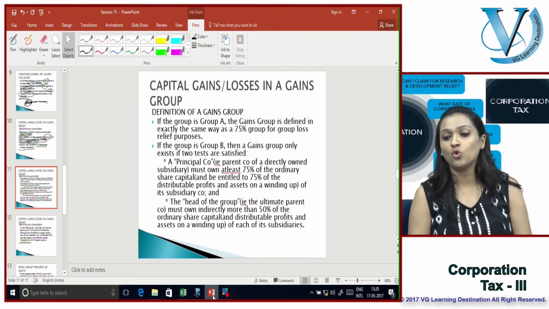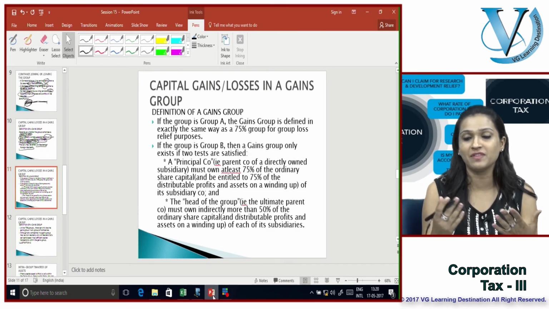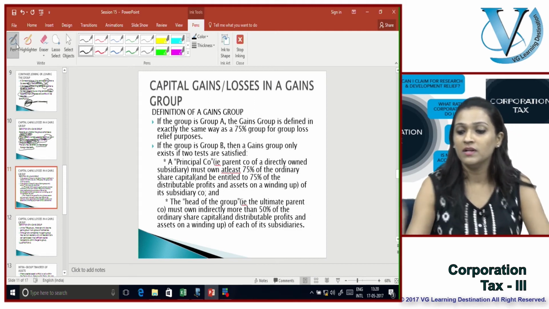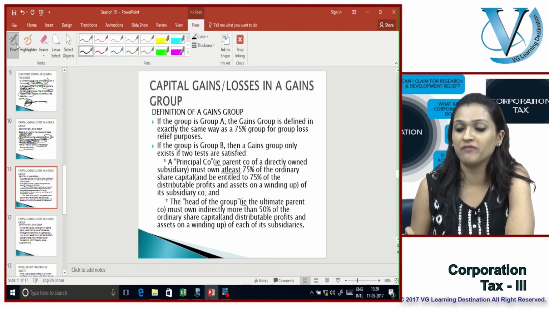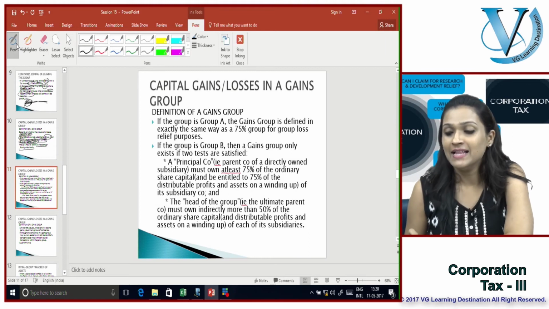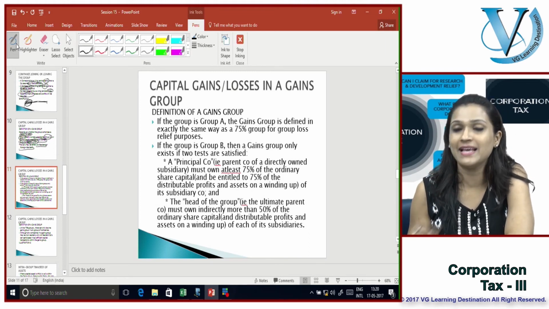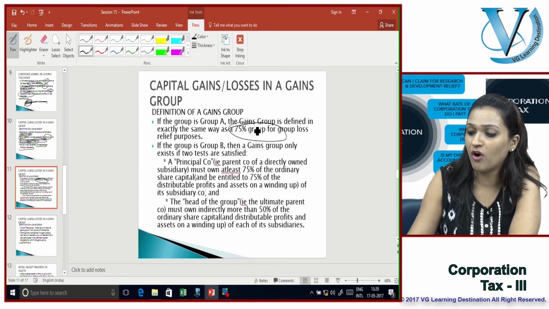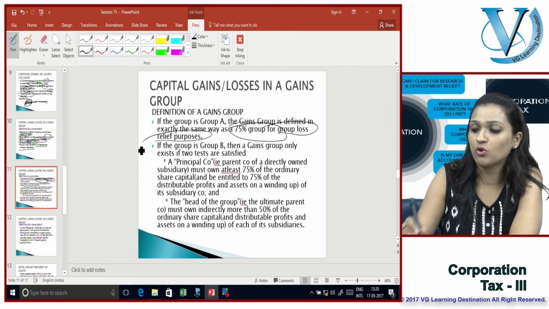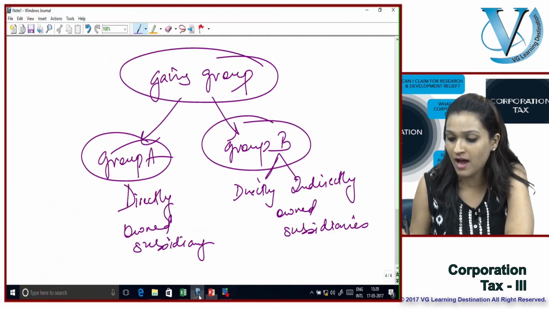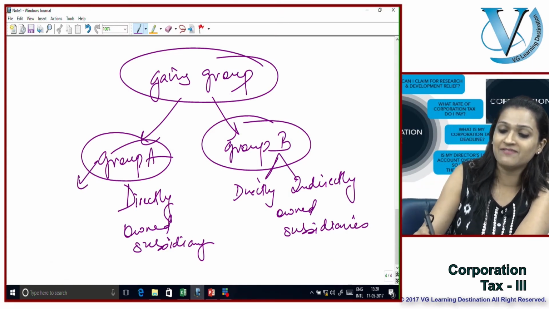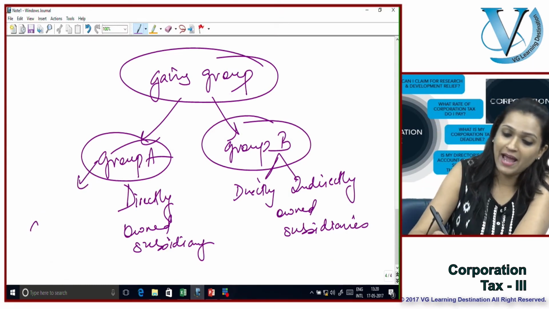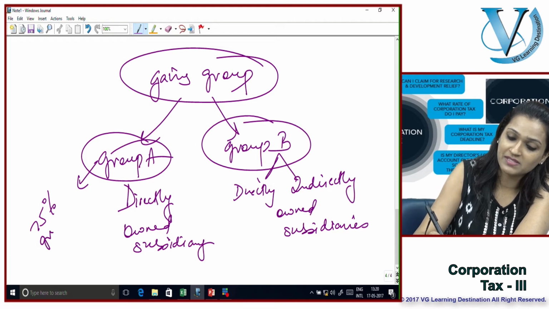How do I set off the gains and the losses in the group? What happens in the gains group? If the group is a group A, the gains group is defined in exactly the same way as a 75% group for group loss relief purposes. So if it's a group A, it is very much similar to what I already know as a 75% group.